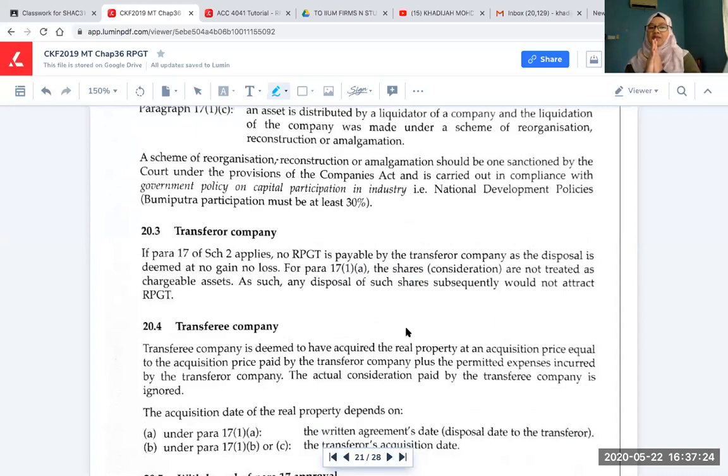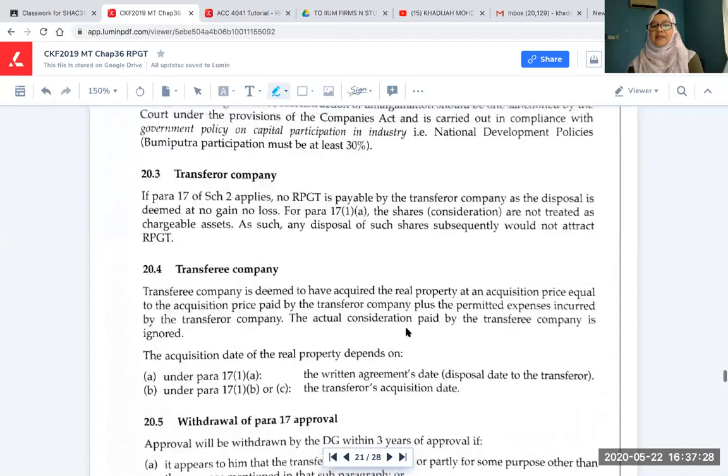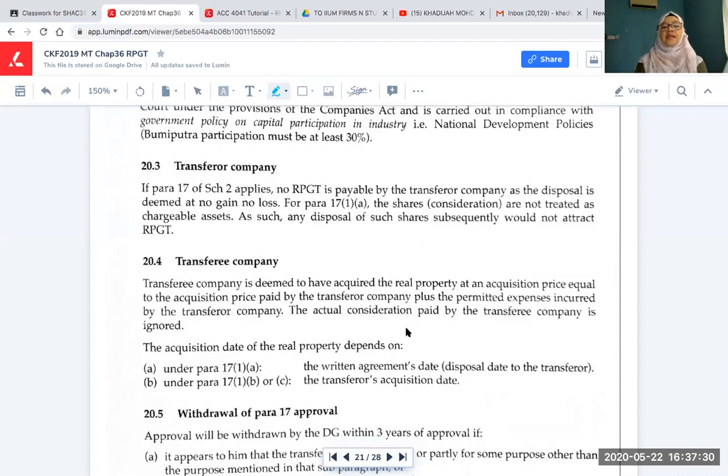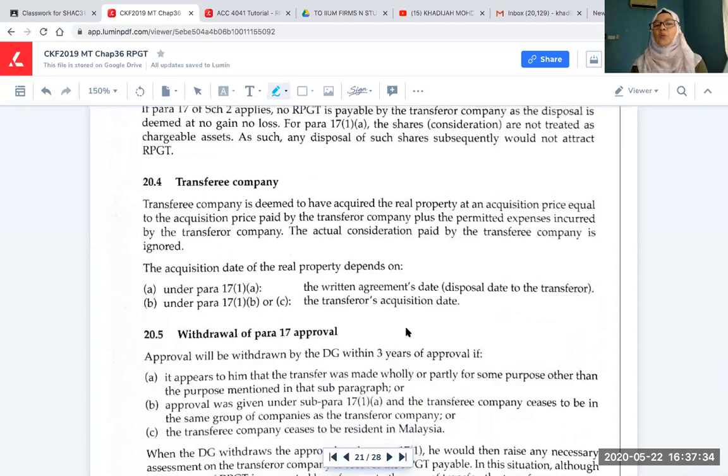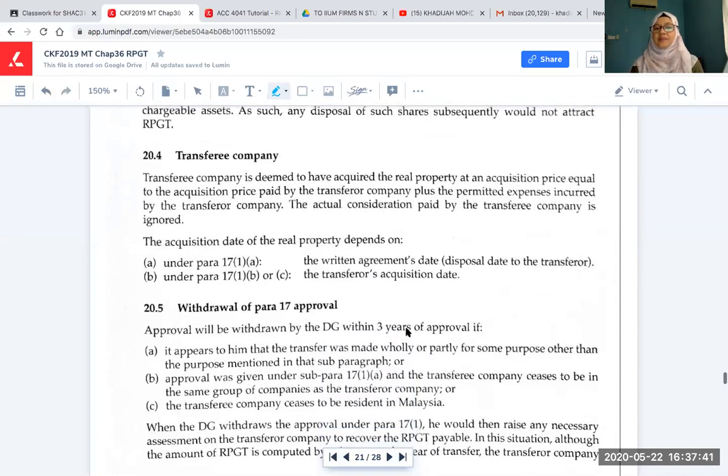Just now we covered the transferor company, which is a no gain, no loss. What about the transferee company? The company that received the property is deemed to have acquired the real property at an acquisition price equal to the acquisition price paid by the transferor company plus permitted expenses incurred by the transferor. The actual consideration paid by the transferee company is ignored.